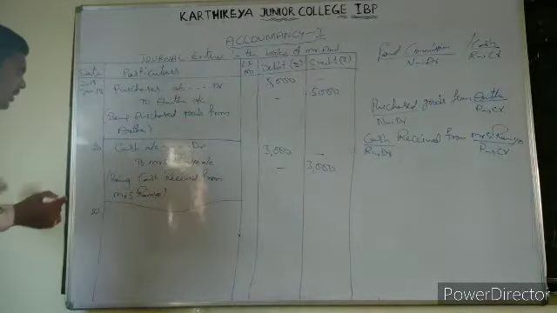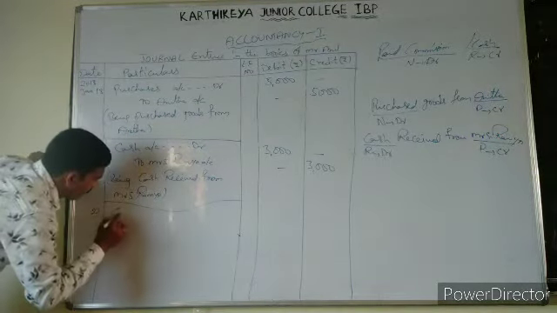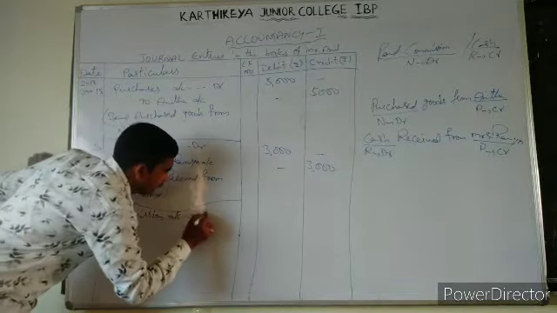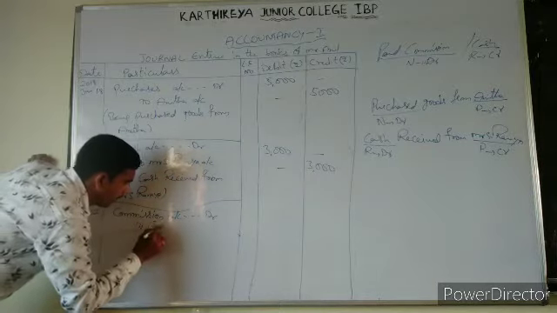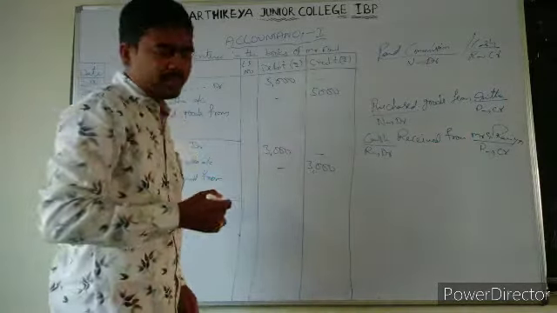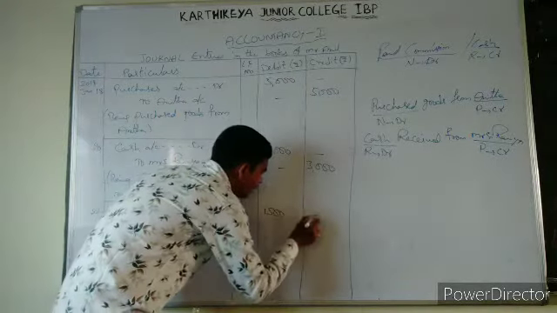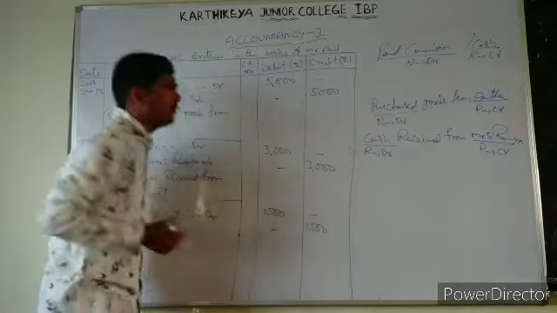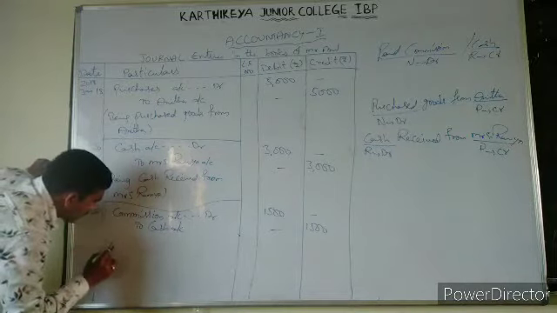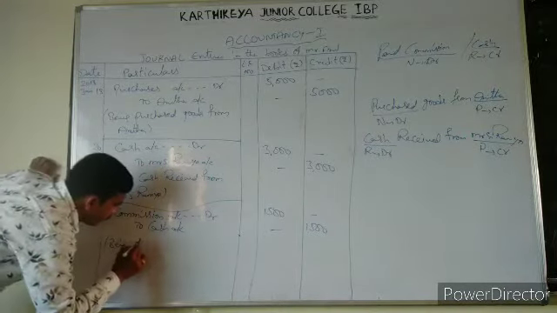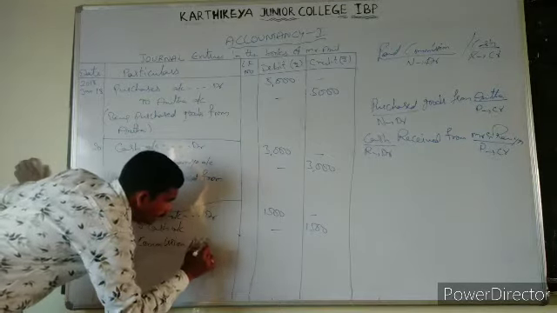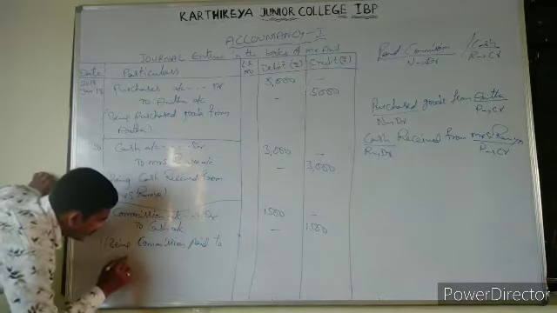Now let us say the journal entry, that is commission account debit to cash account. Okay, how much commission have we paid? That is 1500 rupees. 1500 rupees we have paid as commission. Okay, now write down the narration, that is being commission paid. How have we paid? That is in cash.